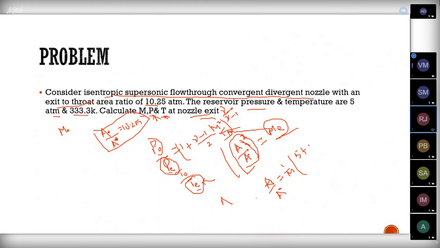Sir, can you tell the simplified formula once again? Use this formula. Just calculate it. Is it written as cube or square? M square, right? It's 5 plus M square by 6, the whole part. 5 plus M square by 6, whole power 3. Yes, whole power 3. Okay.